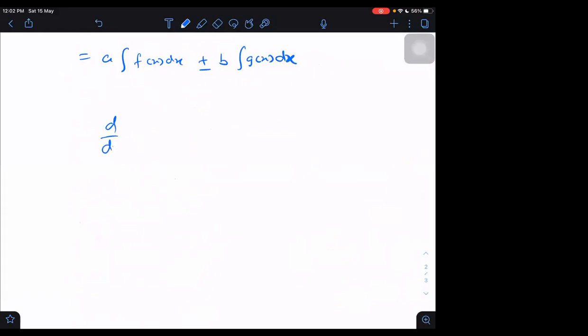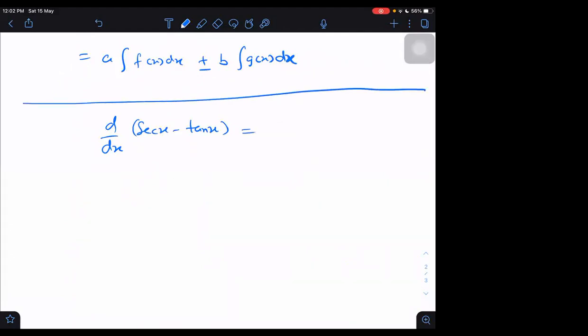What is the derivative of secant x minus tan x? Can you find its derivative? Secant x tan x minus secant square x.